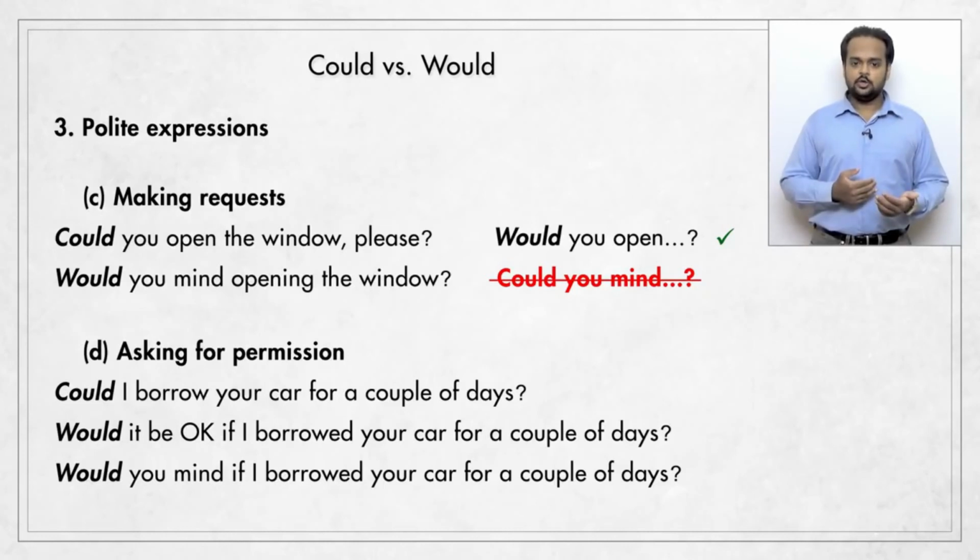Notice that when we use would it be okay if or would you mind if, we use the verb in the past tense, borrowed, but that's just a grammar rule. We're still asking for permission for the future. Alright, these are the differences between could and would, and if you're ready, it's now time for the test.